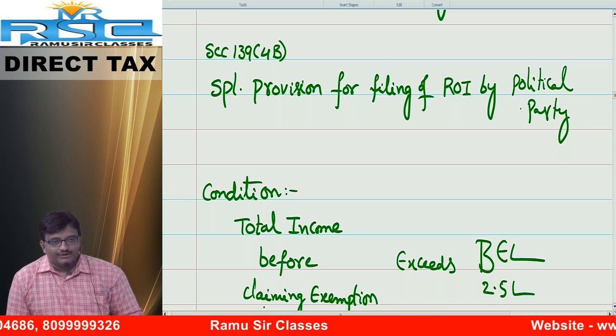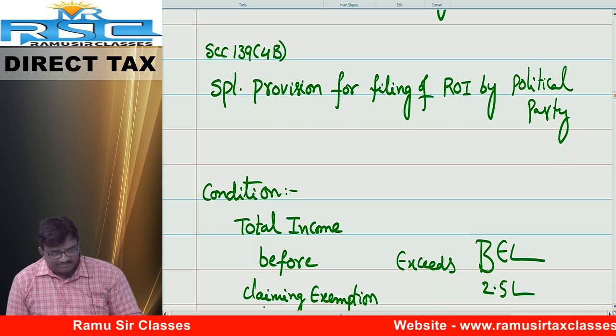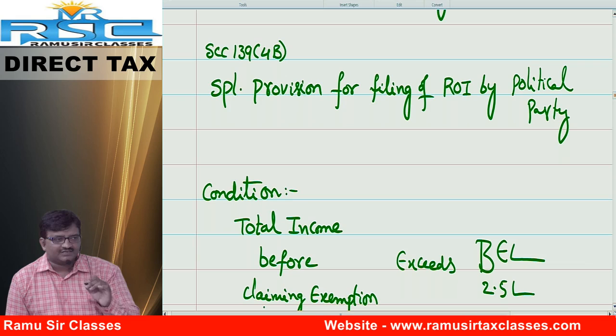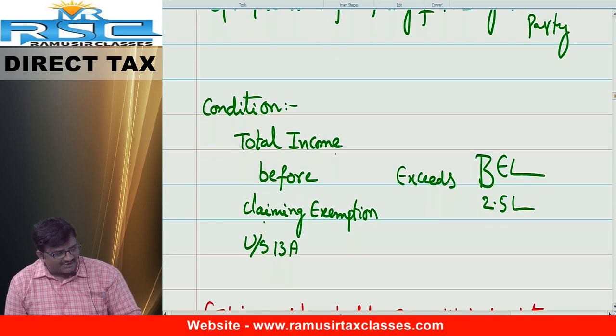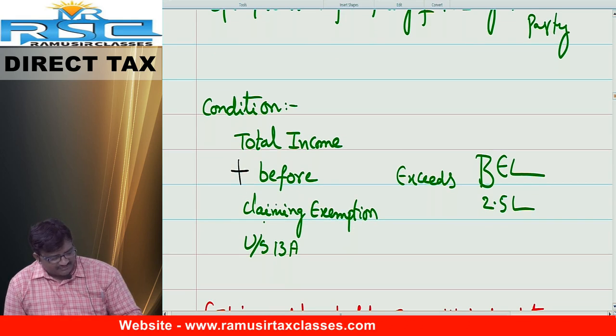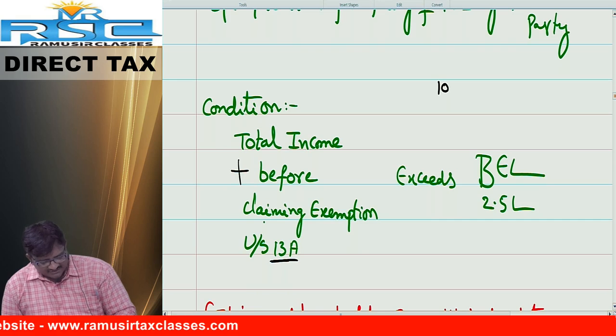Okay, very good. As per provisions of 139 subsection 4B, every political party has to file the return of income. The provisions are as follows. Point number 1: total income of political party before claiming exemption under section 13A. Friends, in fact there are 4 exemptions: section 10, 11, 12 as well as 13.